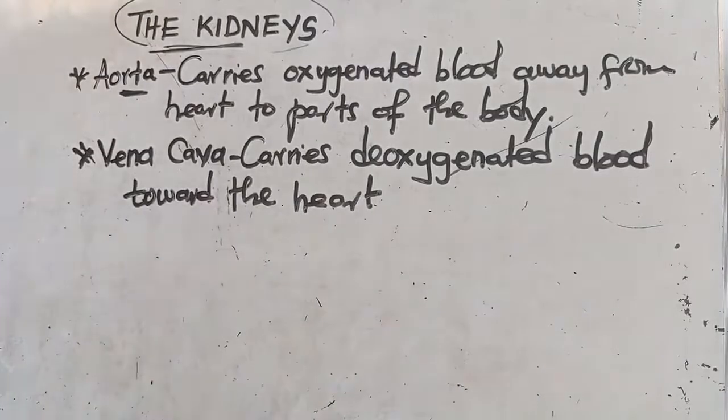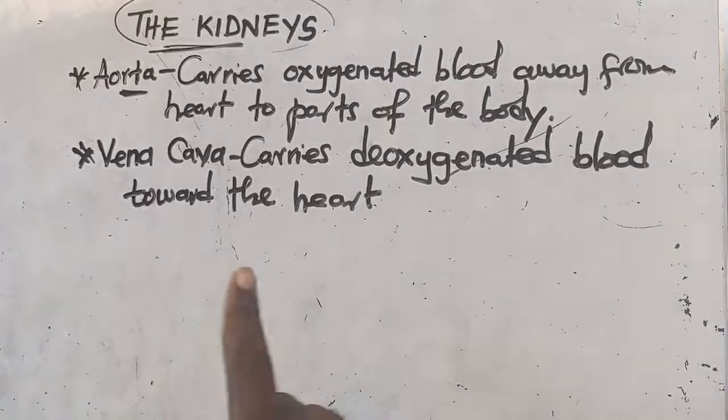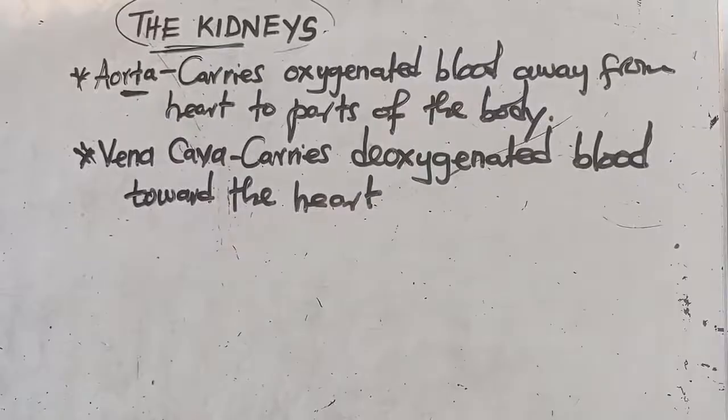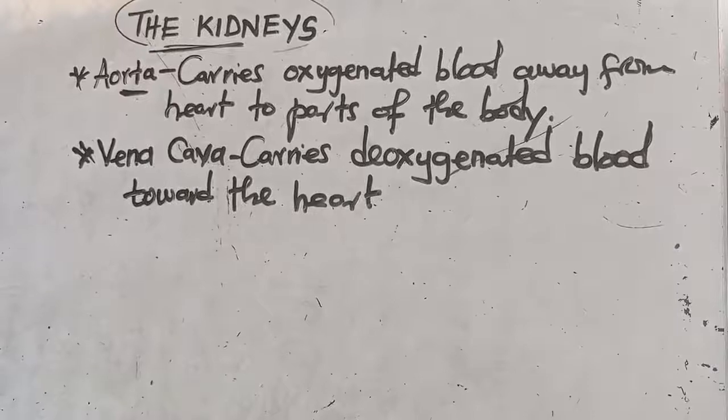So the blood enters the heart through the vena cava, and it goes to the lungs for oxygenation. When it comes back, it leaves the heart through the aorta, where it goes to the parts of the body. I guess you understand that mechanism, and that this is something you know.